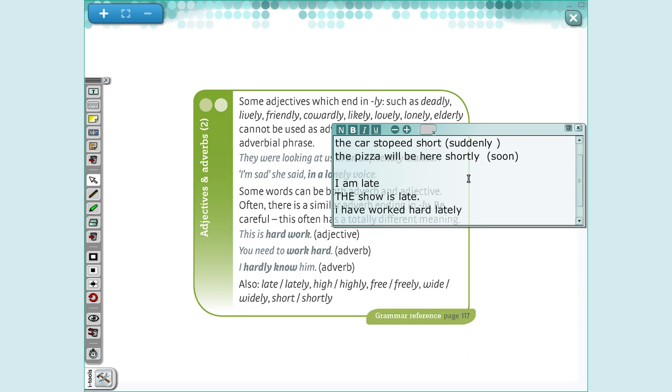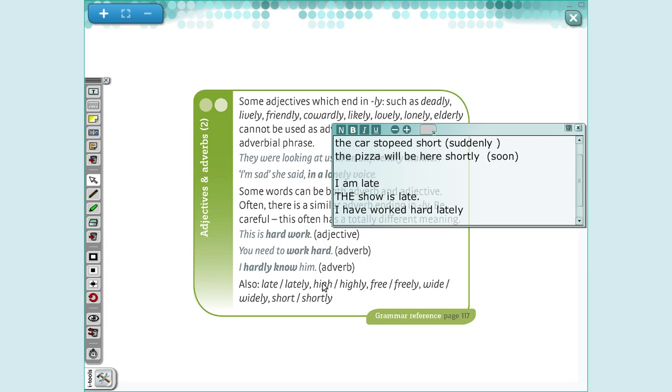It is recently, another adverb. So check adjective, adverb, adverb. The meaning here is totally different. This adverb means tarde, and this one, lately, means recently.